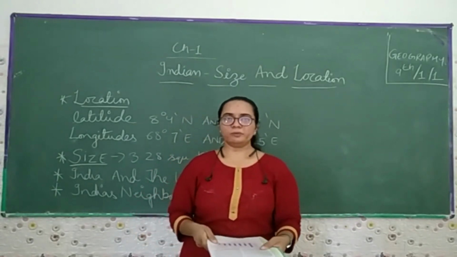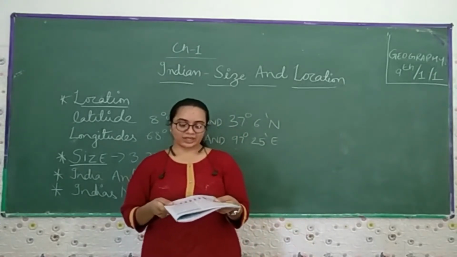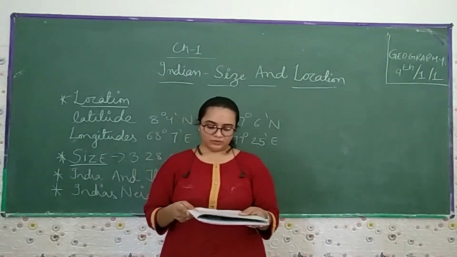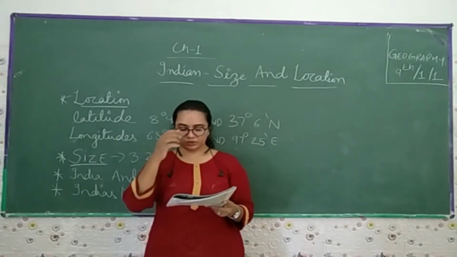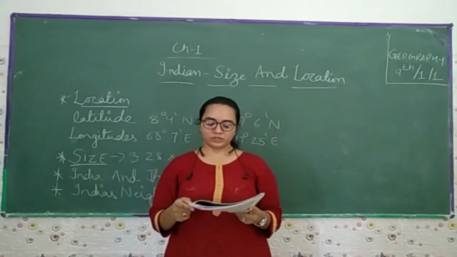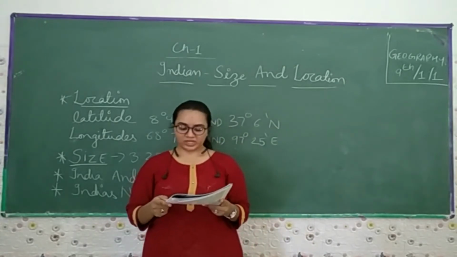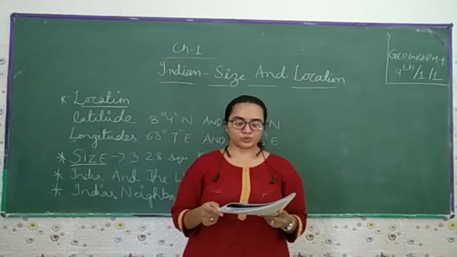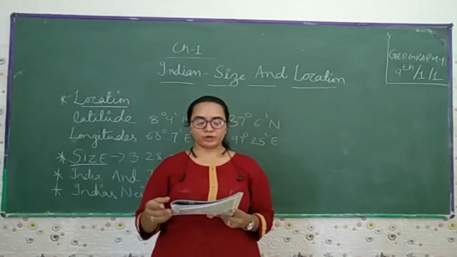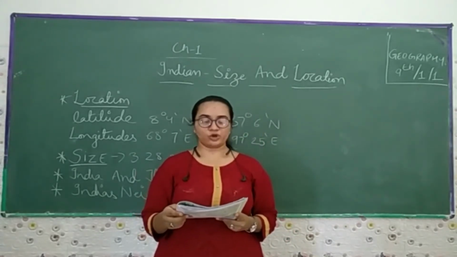Russia has 17.09, then Canada has 9.98. The US has 9.83. China has 9.60. Brazil has 8.51. Australia has 7.69. India has 3.28. So from our figure 1.2, it is clear that India is the seventh largest country of the world.